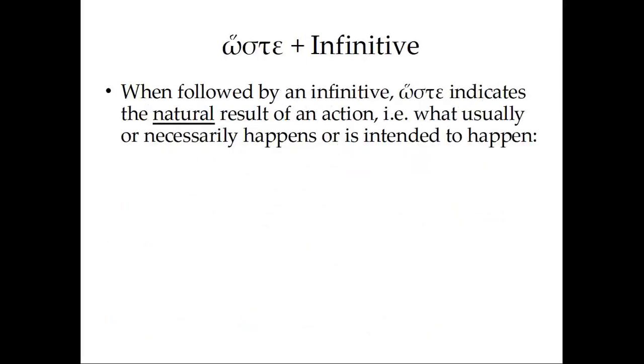Hoste plus infinitive is a little different. When followed by an infinitive, hoste indicates the natural result of an action. That is, what usually or necessarily happens, or even is just intended to happen. So we're not talking about the actual result of an action, but what is expected or intended or inevitable. For instance, huto kakoi esmen hoste pheugein.